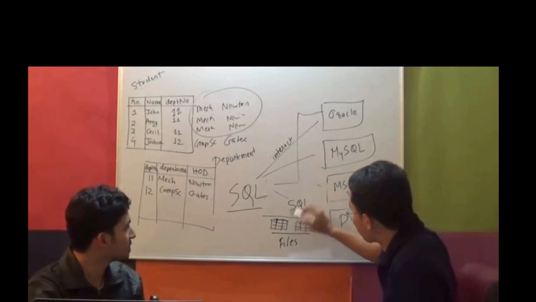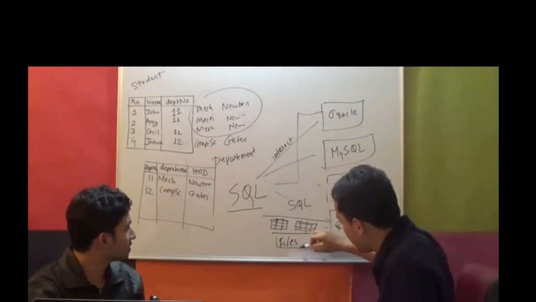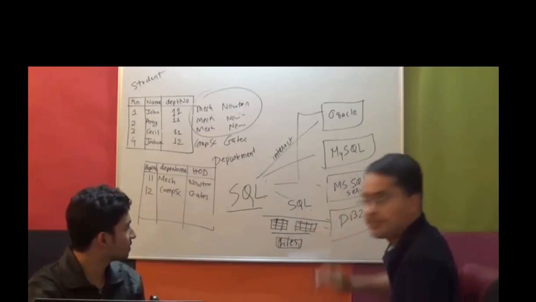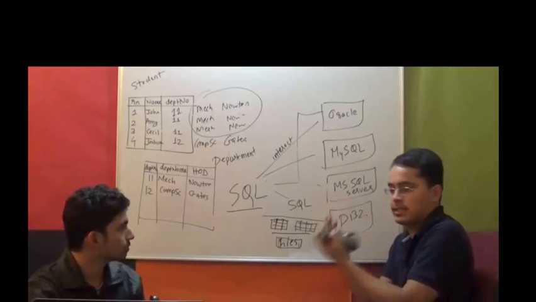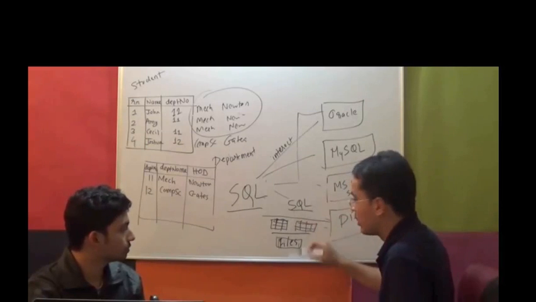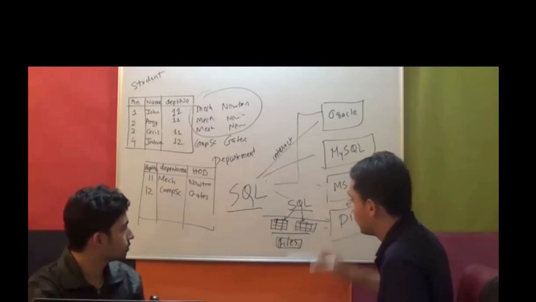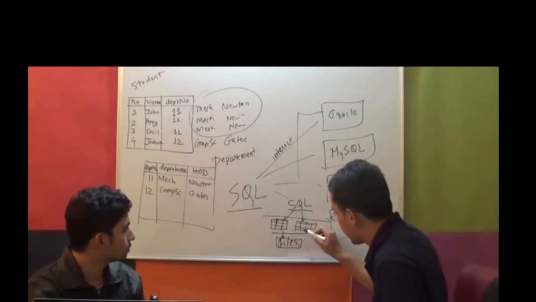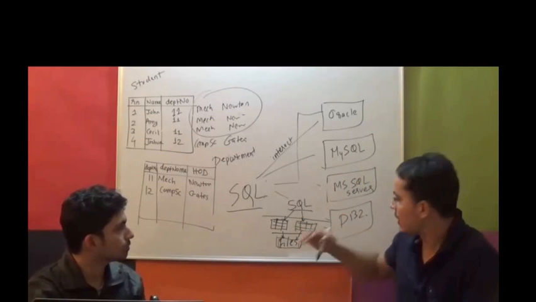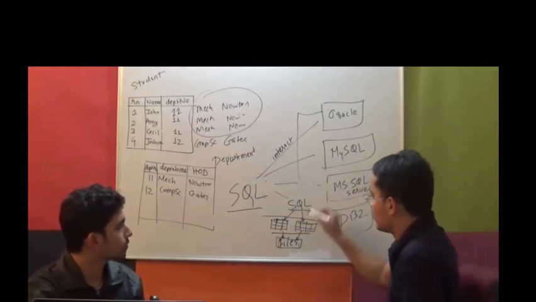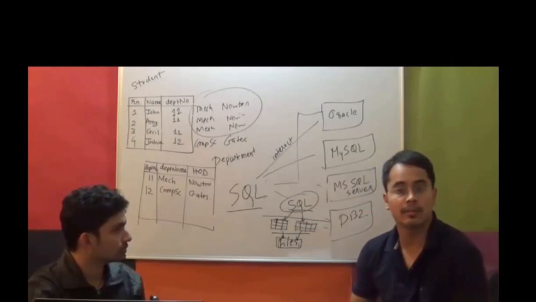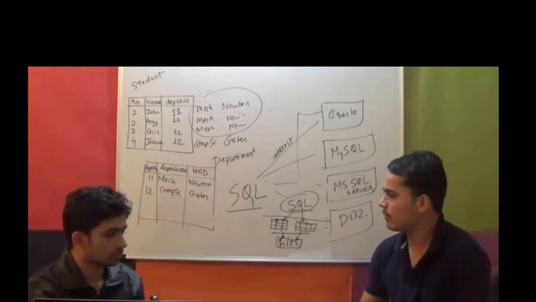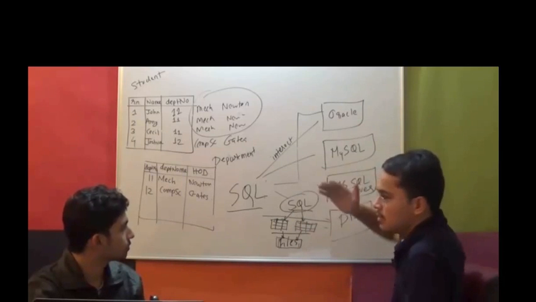So at the bottom there are files. Then there are the tables that we see. And then we have this SQL, which we use to get the data from tables. Tables actually get the data from files. So this is the level of abstraction that we are playing with. SQL is our interface to the world of relational database management systems. It's a query language which can be used to interact with the tables.